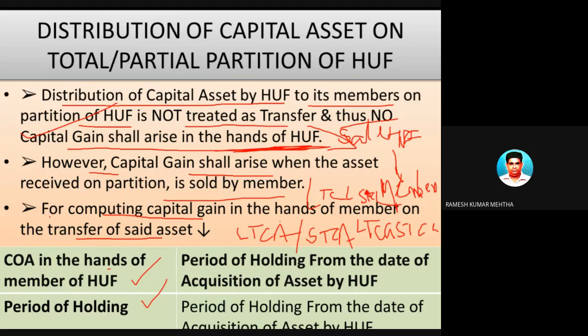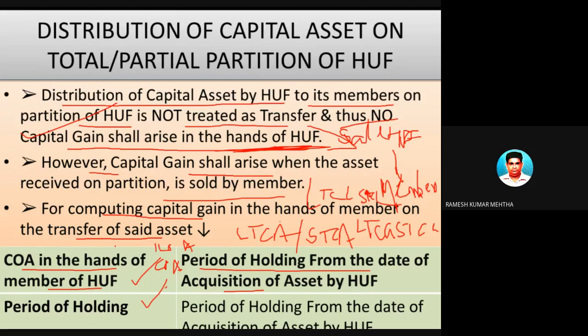Cost of acquisition will be in the hands of the member of the Hindu undivided family. Cost means the cost at which that particular asset has been acquired. So we have to find out the indexed cost of acquisition or cost of acquisition. Period of holding is counted from the date of acquisition.